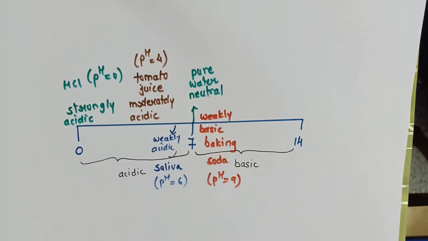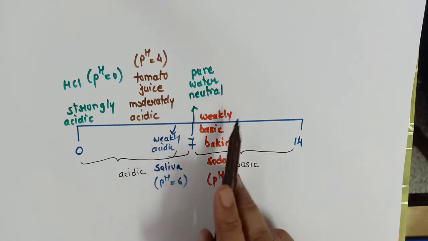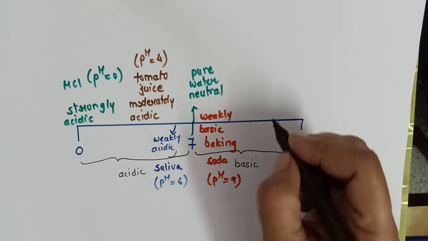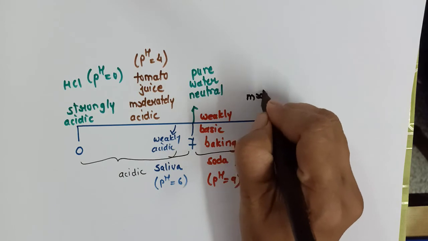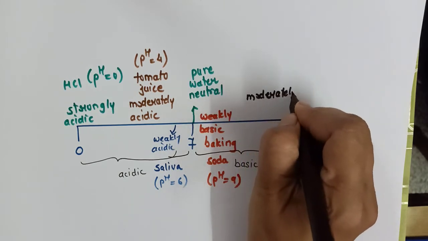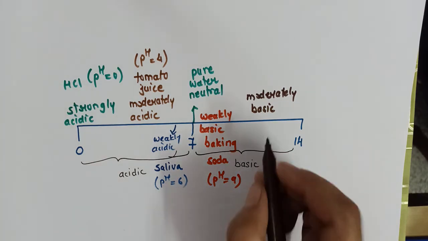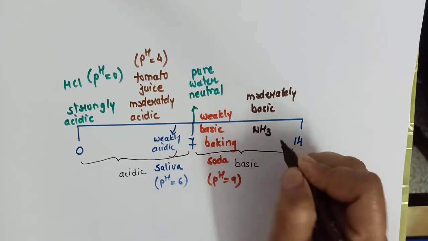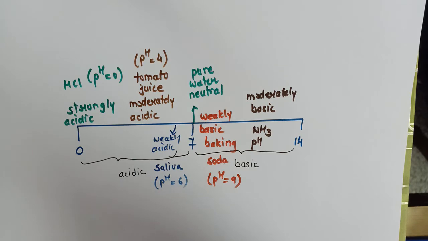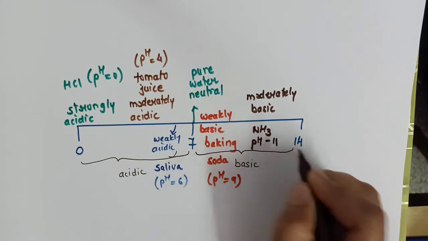Now those which have pH greater than 9, that is 10, 11, 12, will be called moderately basic. For example, ammonia, its pH is 11.